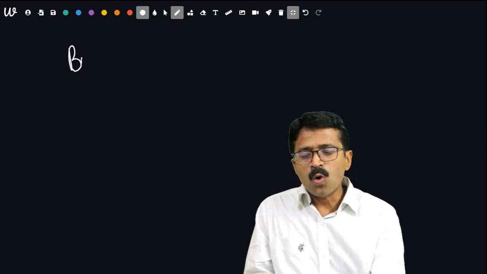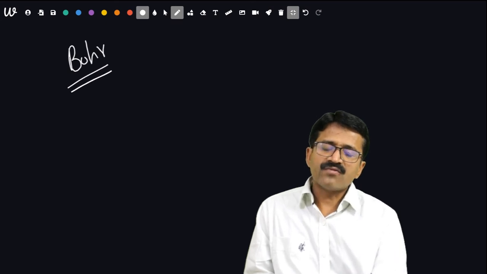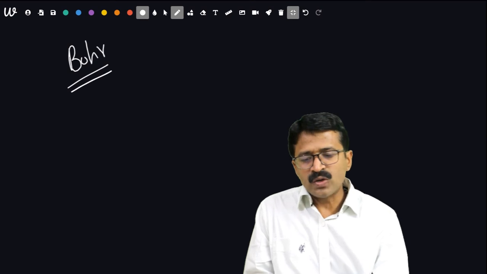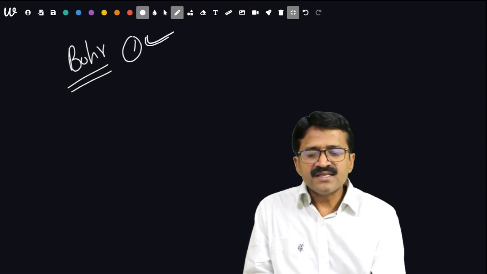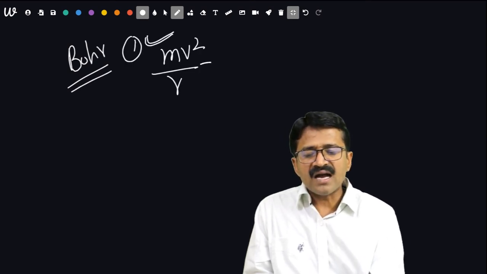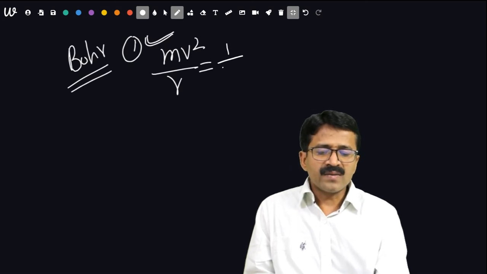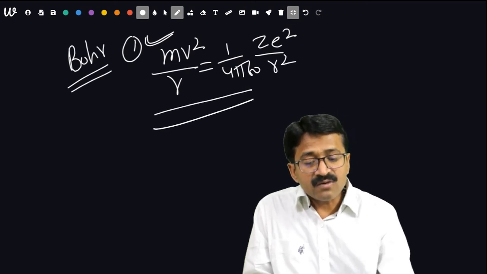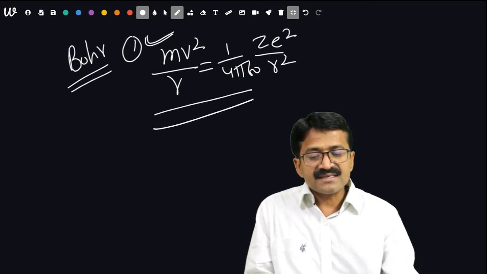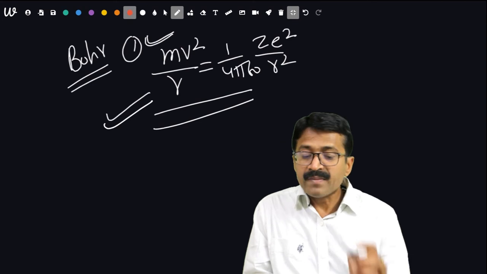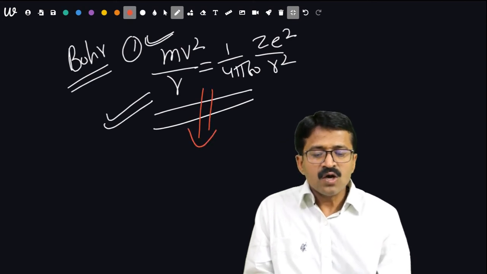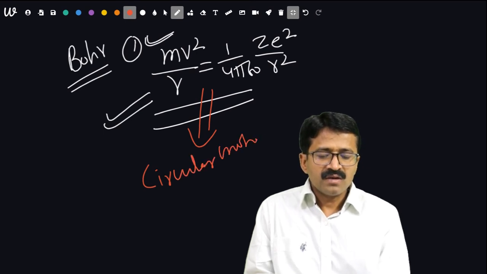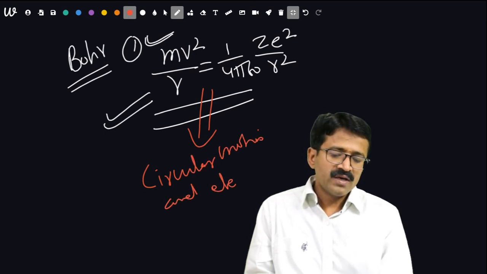Another question is, who gave the first proper atomic model? Your answer should be Bohr. According to Bohr, there are 3 basic postulates. The first postulate is mv square upon r is equal to 1 upon 4 pi epsilon naught times ze square upon r square. On what base was this postulate given? Remember, this postulate was given on the basis of circular motion and electrostatics.